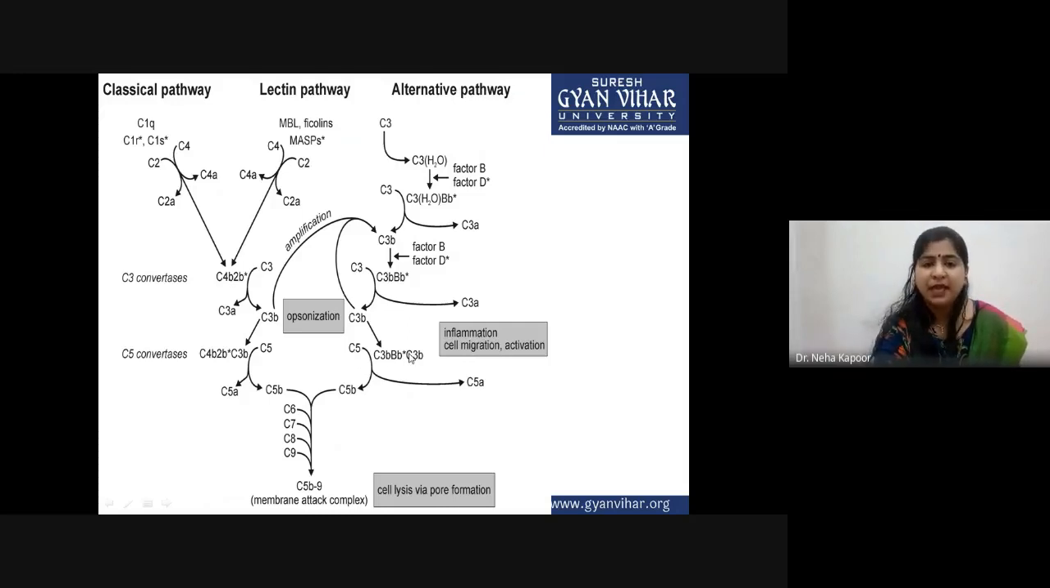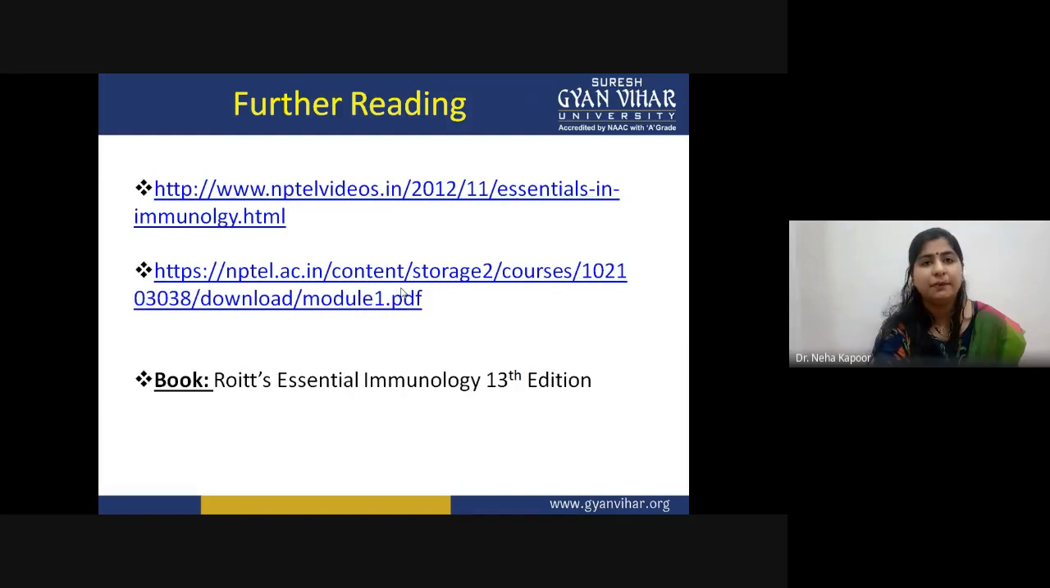So from here we can interpret the fate of all these complement pathways, and how they are involved in mediating the immune response against any kind of pathogen.